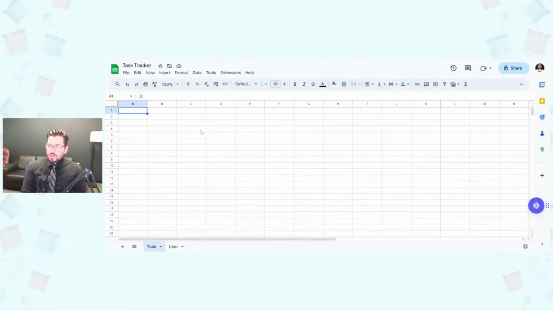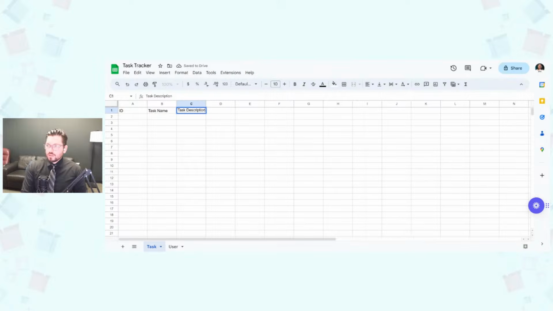The next step is let's make our columns so we can have the fields that we need in our AppSheet application. So I always start with an ID, and then we'll have the task name, and then we'll have a task description.